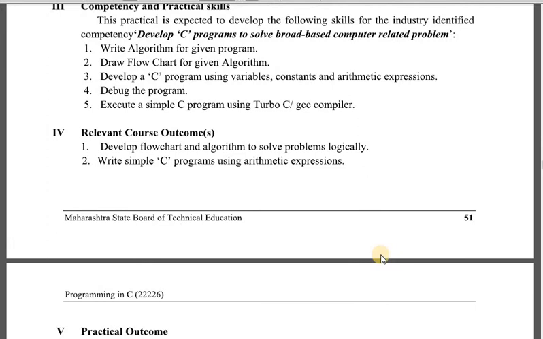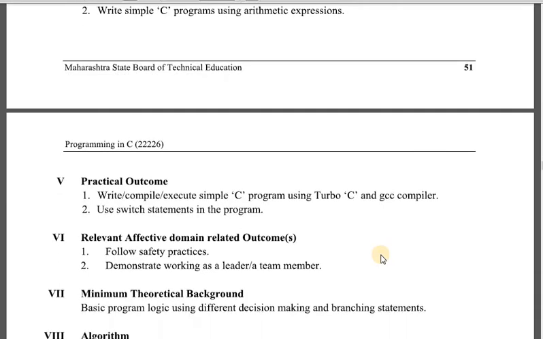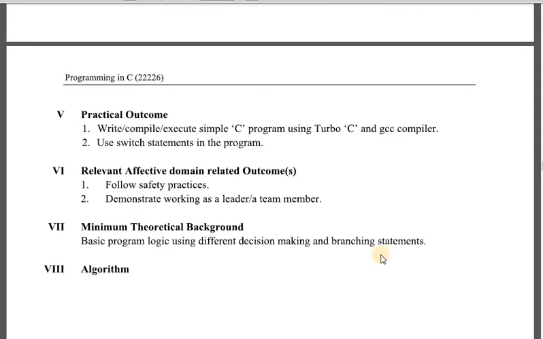First, to develop flowchart and algorithm to solve problems logically, and second, write simple C programs using arithmetic expressions and control structures. The practical outcome is to write, compile, execute a simple C program using Turbo C and GCC compiler, and second is to use switch statement in the program.